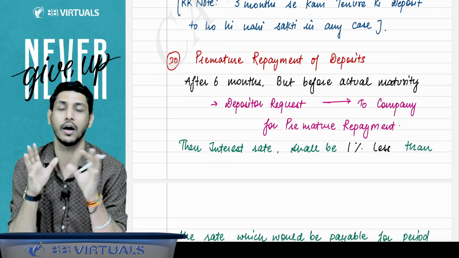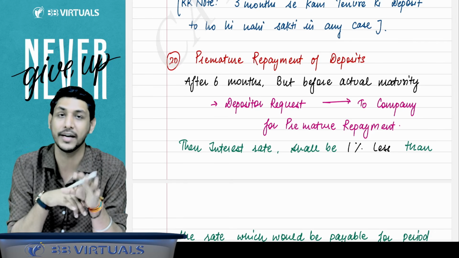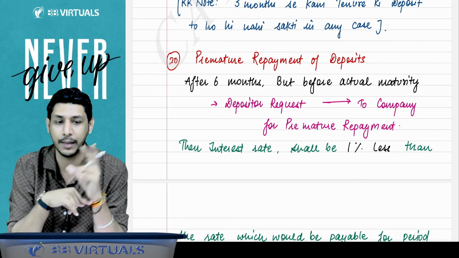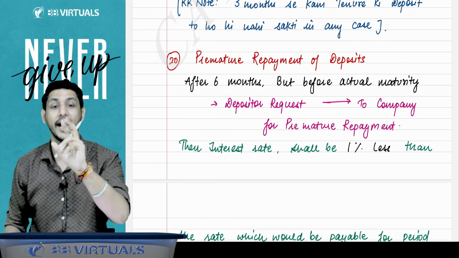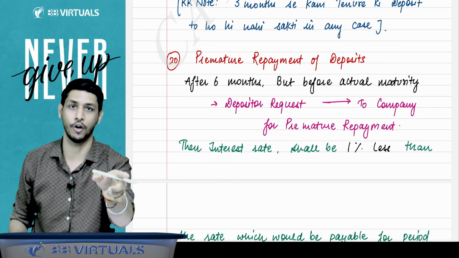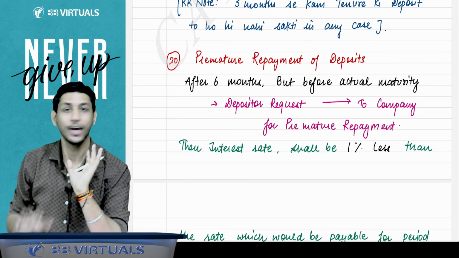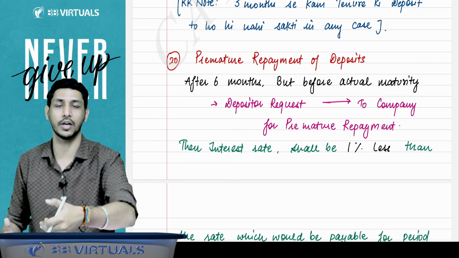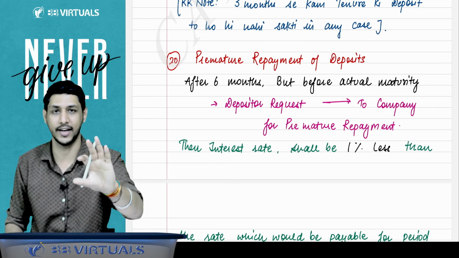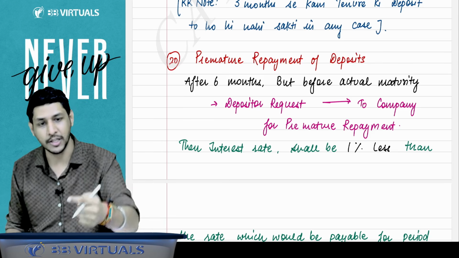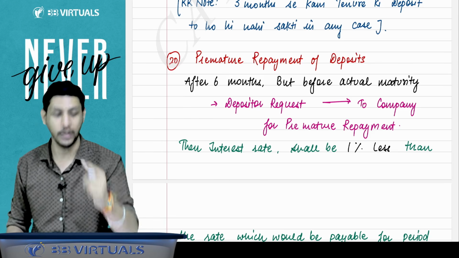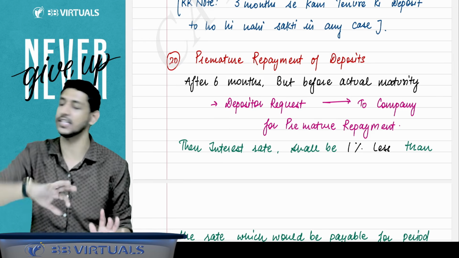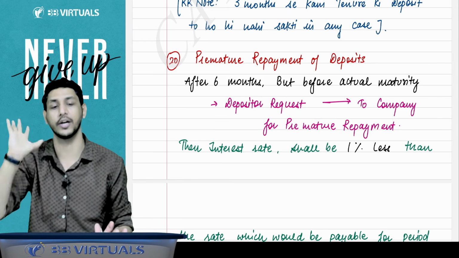So premature repayment can be done, but that person has to come after 6 months of giving the deposit. You cannot do it like that. Today you have given the amount of deposit, and next day you come to the company and say, give my money back. It's not like that. Then it is not allowed. Premature repayment can be done, but only after the 6 months. Before 6 months, premature repayment is not allowed at all.